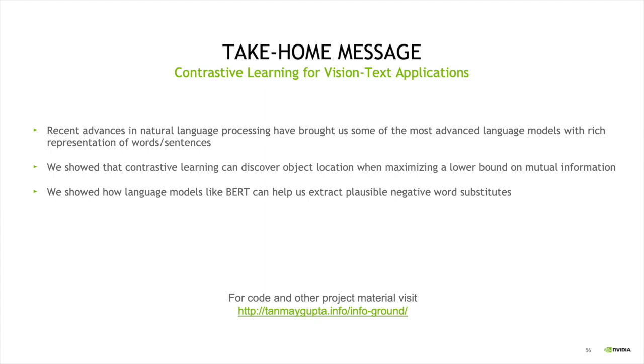In this part of the talk, we saw that the recent advances in natural language processing have brought us very rich representation of words and sentences that can be used very easily for vision tasks. We also showed that contrastive learning can discover object locations when maximizing a lower bound on mutual information between image region features and pre-trained word representation. We also showed that language models like BERT can help us extract plausible negative word substitutes. If you're interested in this work, I encourage you to check the project website listed below.